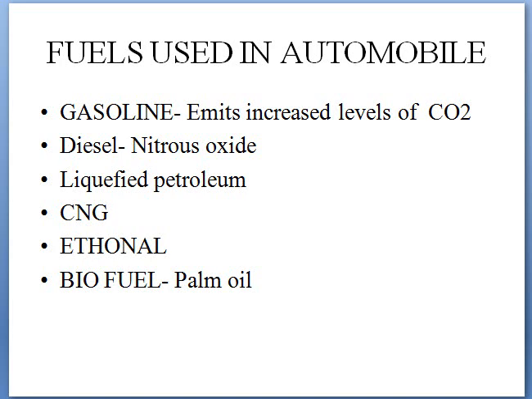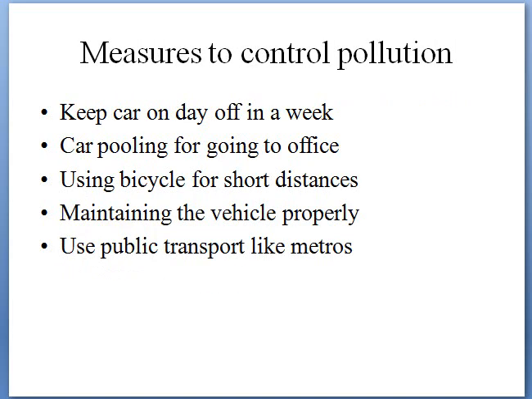CNG is compressed natural gas. It is a pollution free gas which we are using. Ethanol will be used mostly in foreign countries. Here in India, it may take a few more years to implement. And next is biofuel. Biofuel is an environmentally friendly fuel, but as palm oil production is reducing day by day, the production of biofuel is also decreasing.